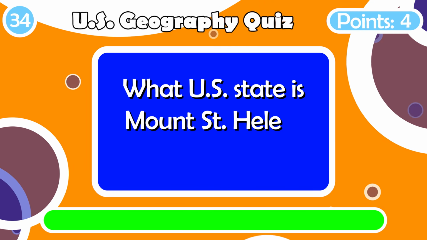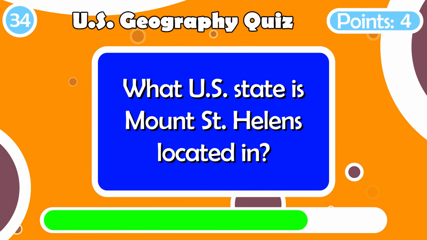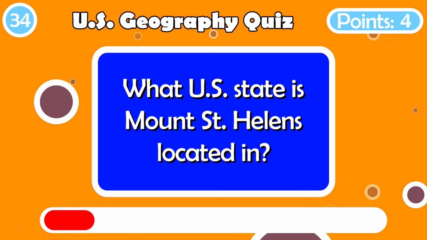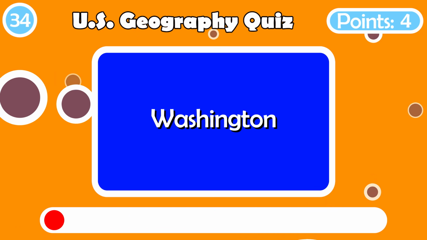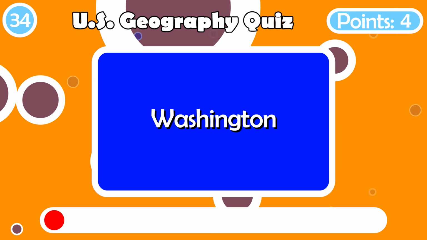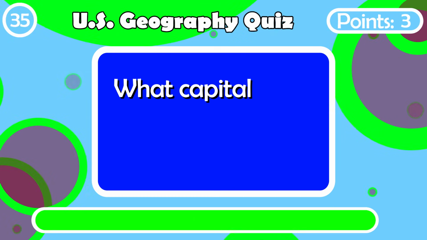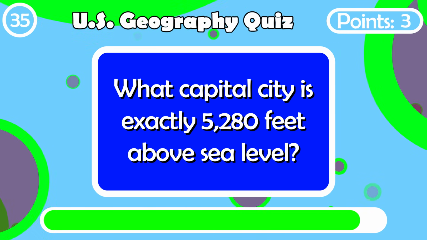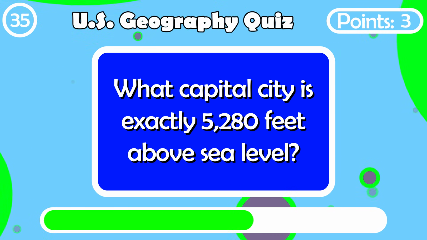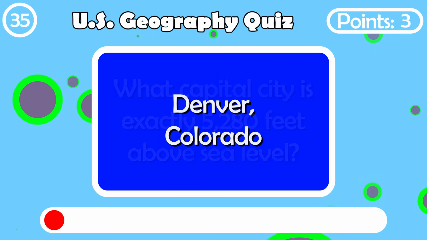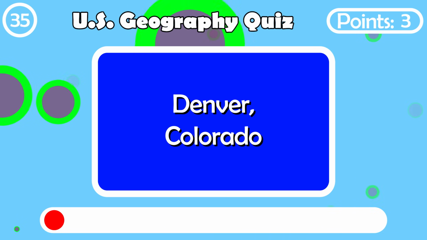What U.S. state is Mount St. Helens located in? Washington State. What capital city is exactly 5,280 feet above sea level? The Mile High City, Denver, Colorado.